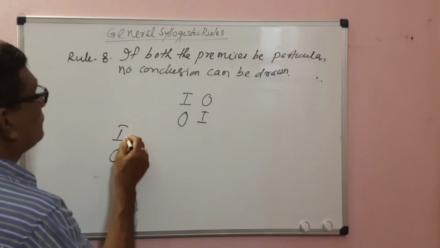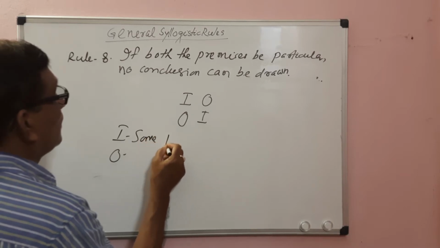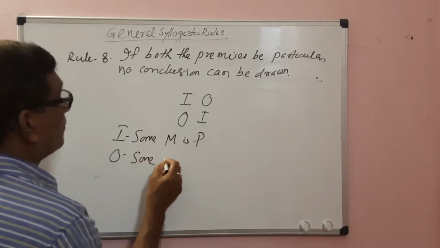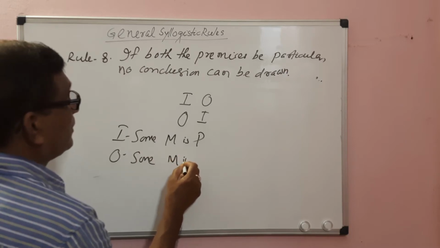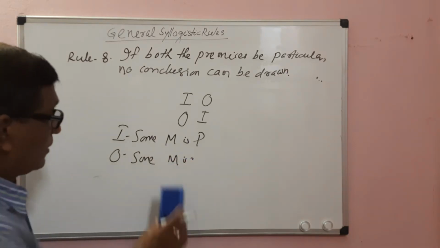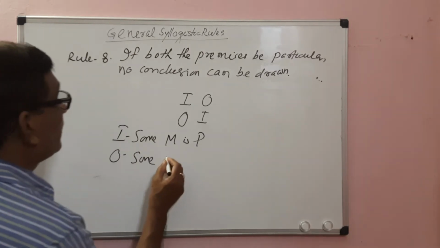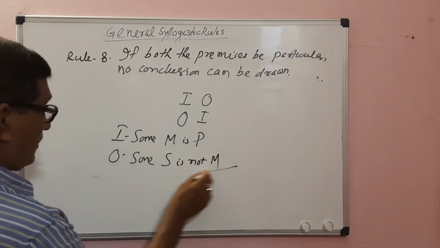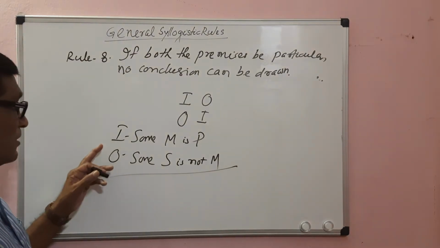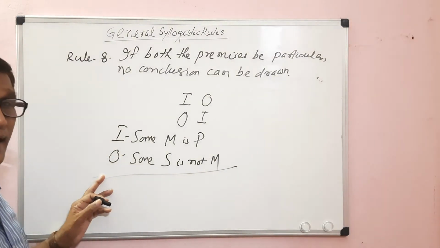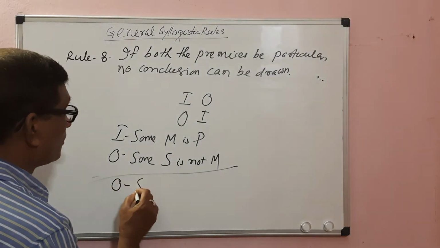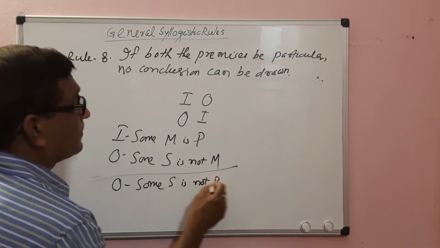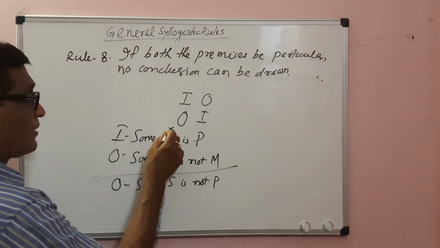I and O. Some M is P, some S is not M. Here one premise is affirmative and the other is negative, so the conclusion must be negative, an O proposition: some S is not P. I proposition distributes neither subject nor predicate.